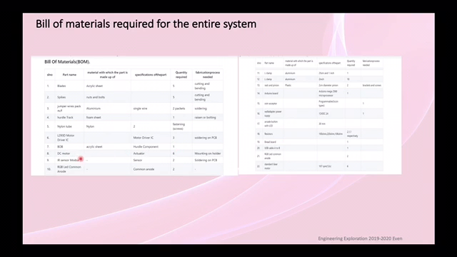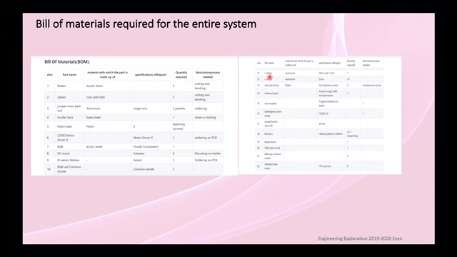Next comes the DC motor. It is an actuator which we required in a quantity of 6. We mounted it on the holder. Next comes the IR sensor module. It is a type of sensor. We required it in a quantity of 2. Next comes the RGB LED common anode. It is a common anode. We required it in the quantity of 2.